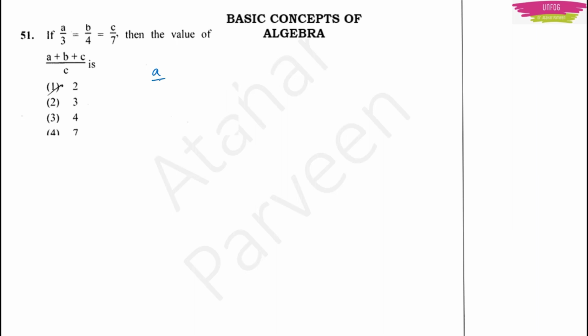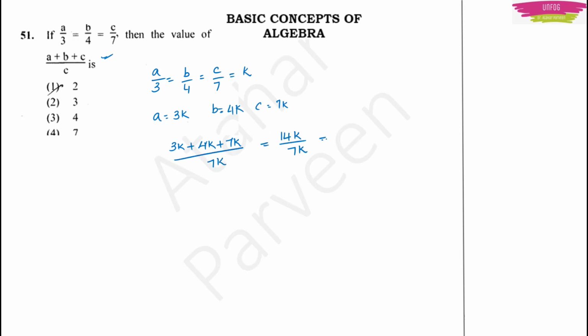So what you do first, given is A by 3 is equal to B by 4 is equal to C by 7. This you treat as some k. With this you can get the values of A, B, C, right? A will become 3k, B will become 4k, C will become 7k. Now all these values you put there in this equation. You will get 3k plus 4k plus 7k by 7k, which is equal to 14k by 7k, or it will be 2. So your option 1 will be the right answer.